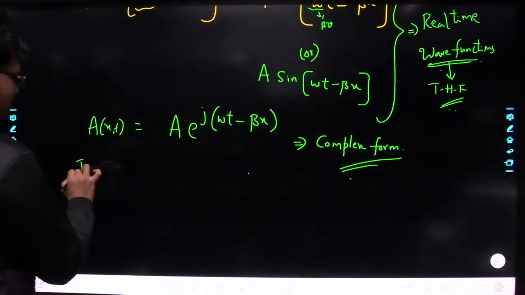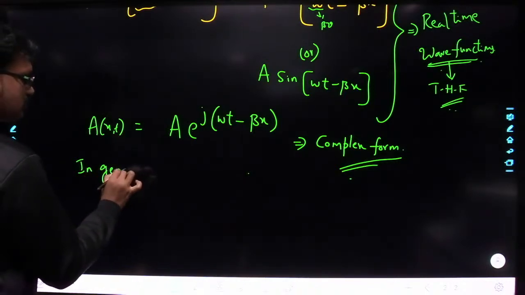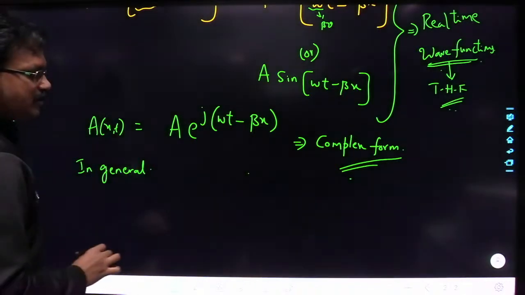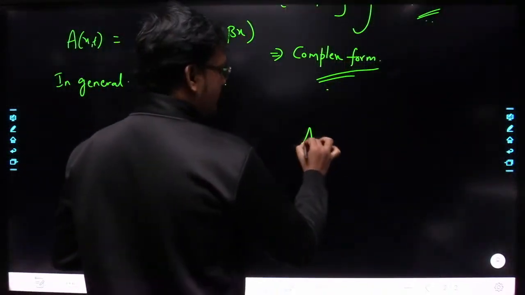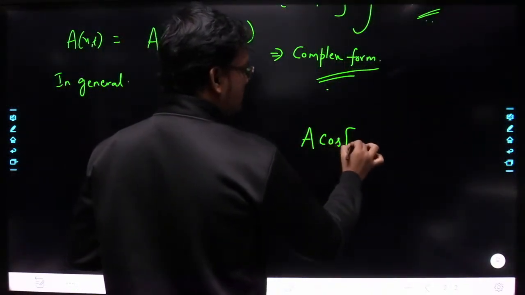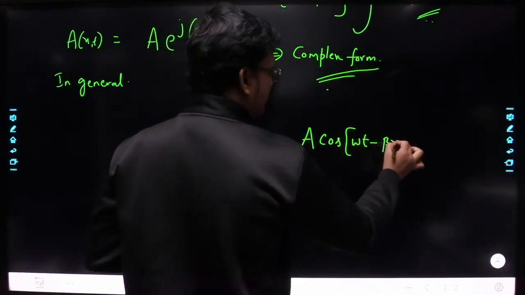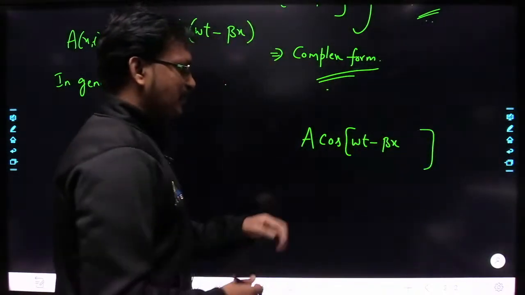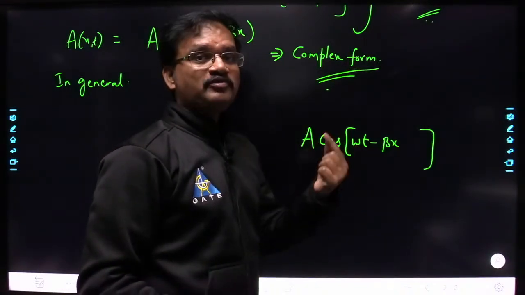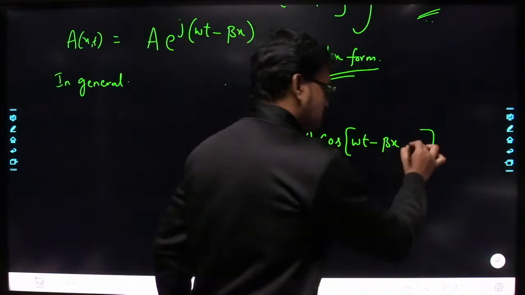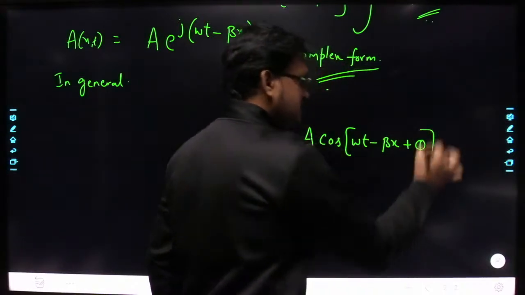Now in general, whenever we are writing the wave function, let us say A into cos of omega t minus beta x, this wave can have some phase shift. Let us say that is phi.